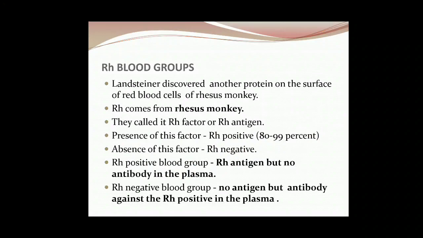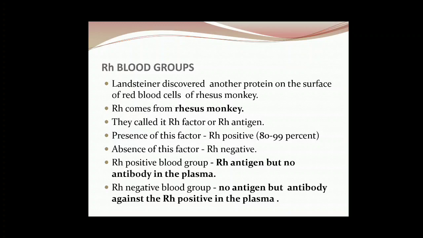Now there is another blood group that is known as the RH blood group. This blood group was discovered by Landsteiner, and he found it in a monkey, the rhesus monkey.